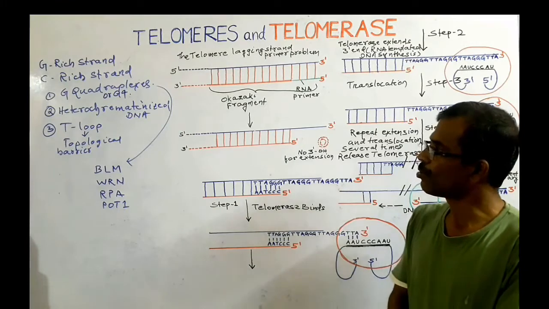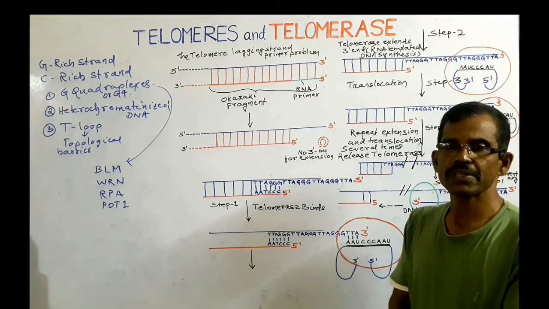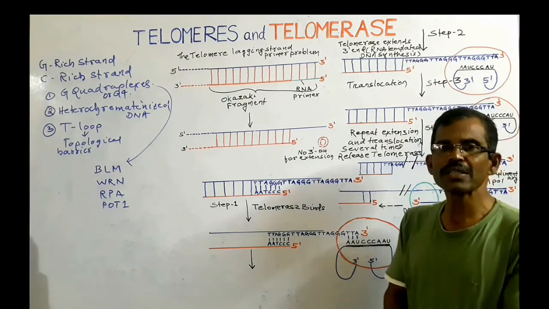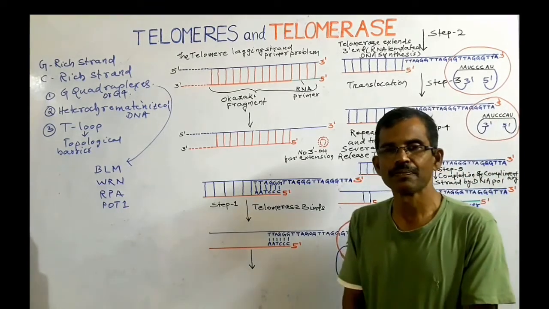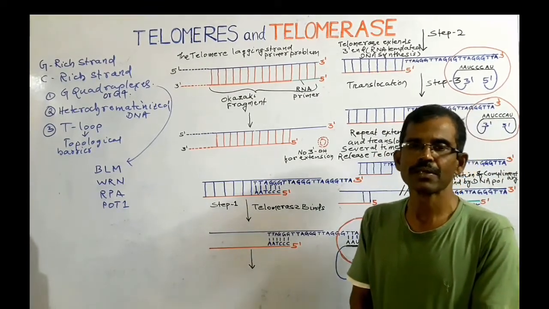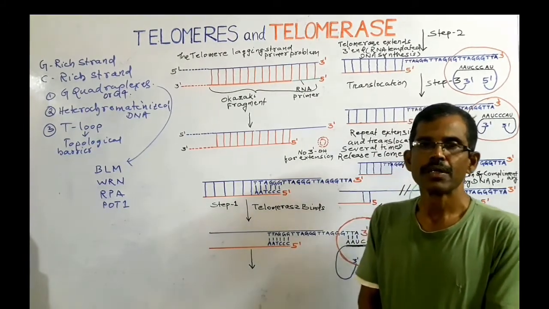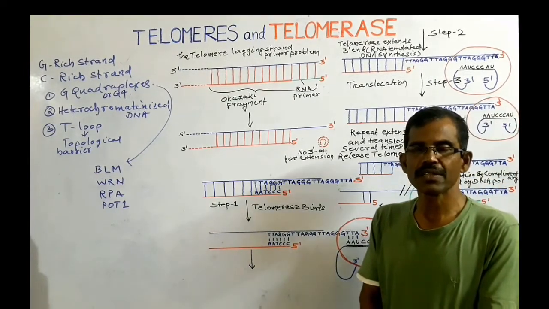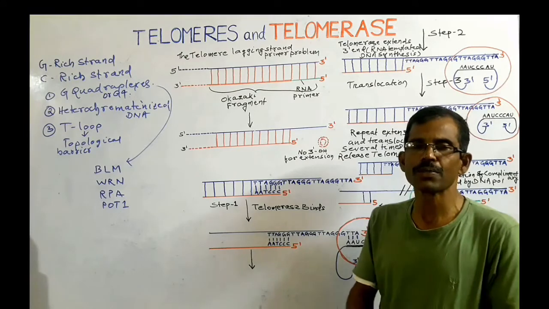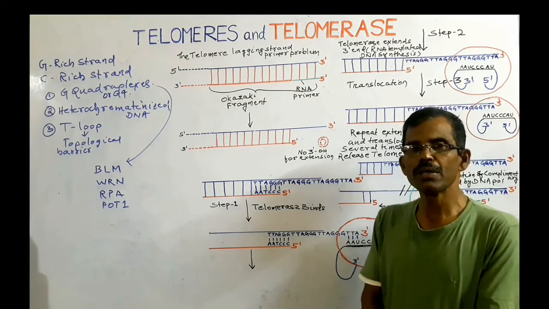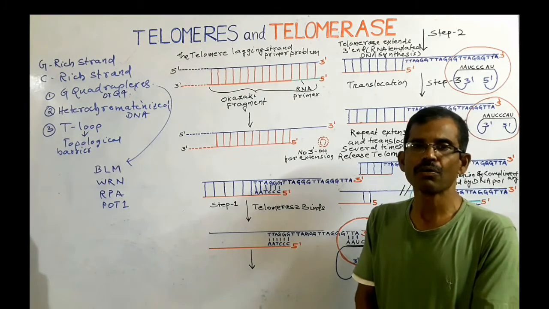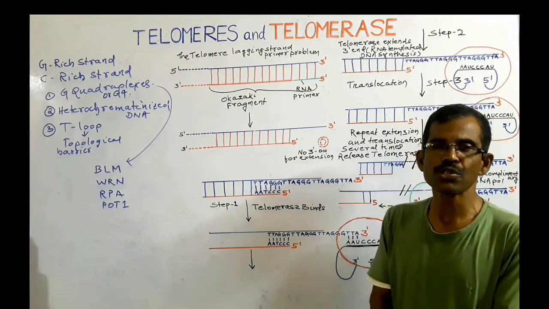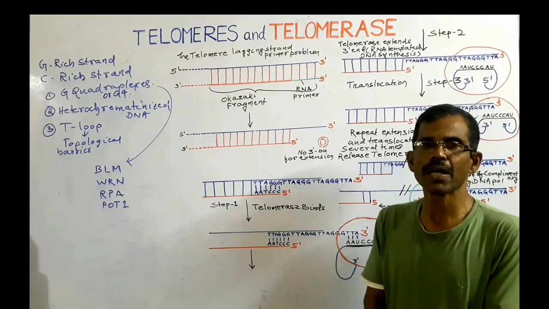Third is T-loop. T-loop is itself a challenge to the movement of the replication fork. During the separation of DNA strands, topological stress accumulates in the telomeric DNA. T-loop is considered a topological barrier. The topological stress that is generated during the unwinding of the DNA strands can only be relieved by the unwinding of the T-loop, so that replication of telomere can proceed in an efficient and accurate manner.